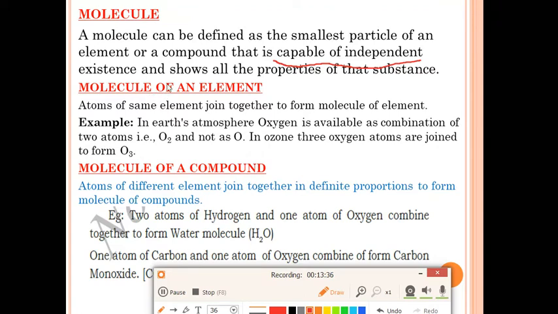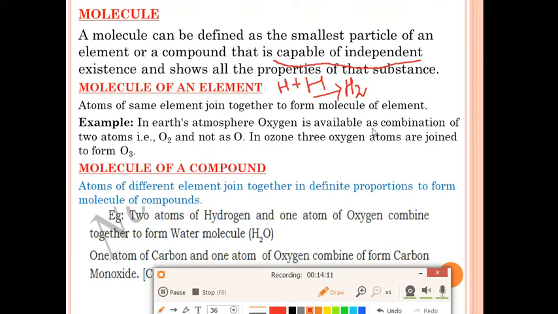Next, in the molecule topic we'll read molecule of an element and molecule of a compound. So what is a molecule of an element? Atoms of the same element join together to form a molecule of the element. For example, hydrogen is one atom, and next is again hydrogen. Both are atoms of the same element, hydrogen. They will join together to form a hydrogen molecule, H2. Like that, oxygen and oxygen atoms can combine together to form an O2 molecule. So atoms of the same element join together to form a molecule of the element.